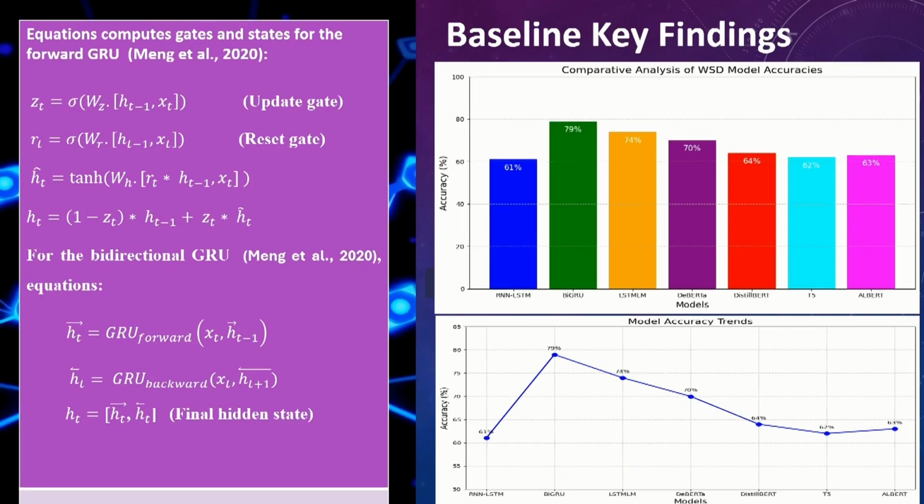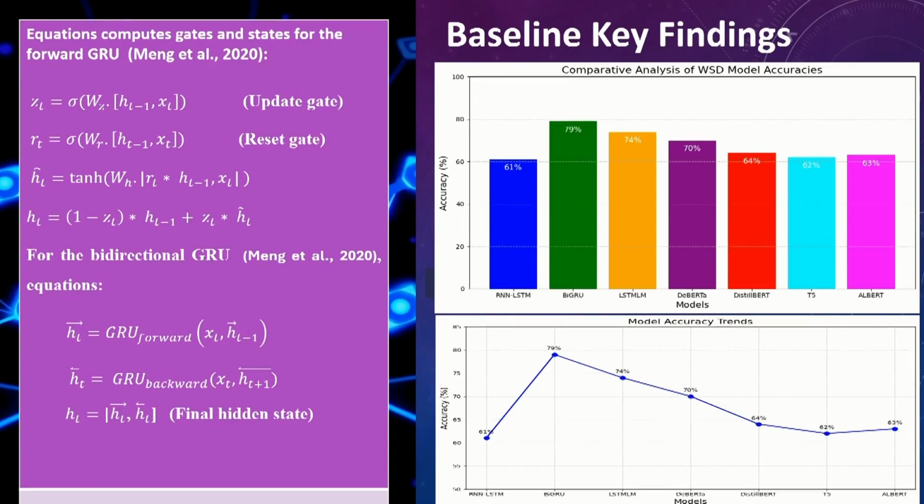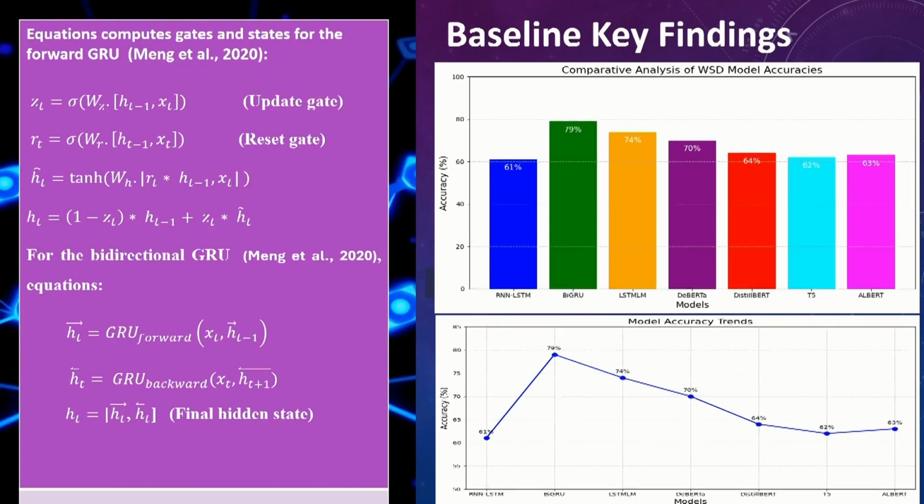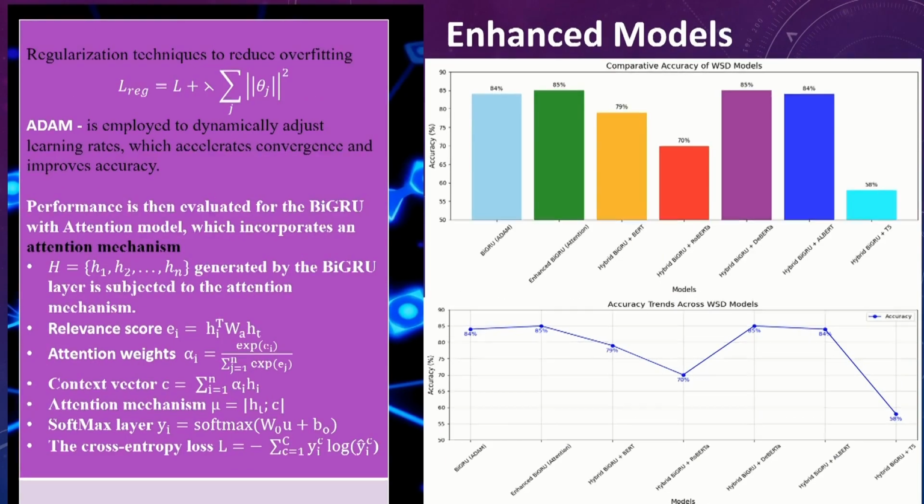So you can see even on our model accuracy trends, BiGRU was the highest. So what we did, we just experimented with the baseline in the first instance. Then after, we enhanced the model. Bear in mind that we enhanced our BiGRU model, as identified in the previous slide to be the highest.